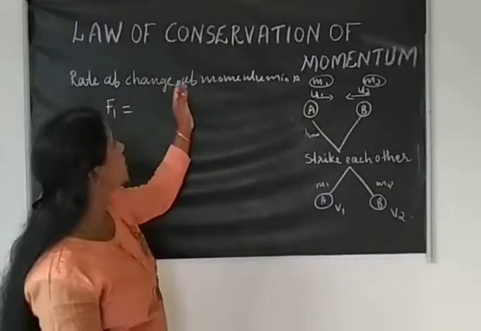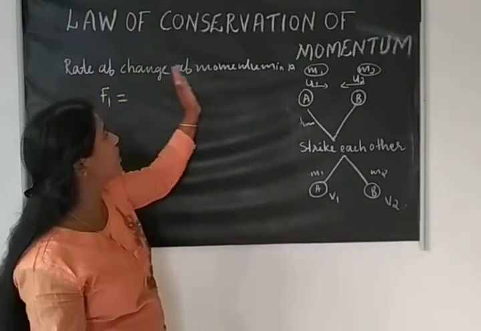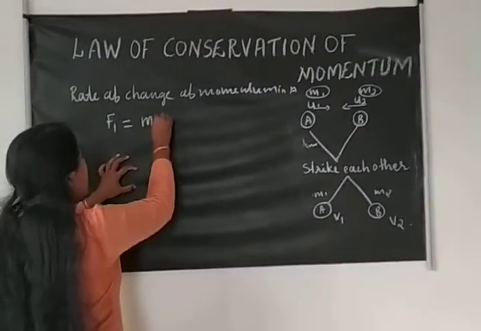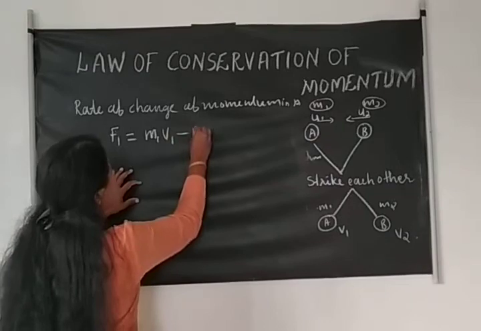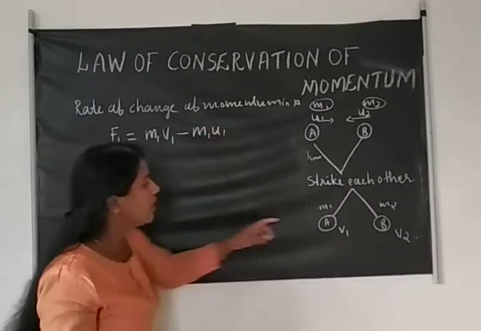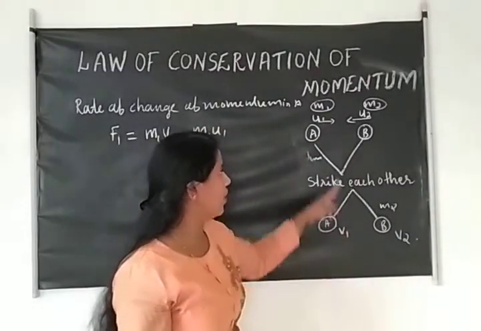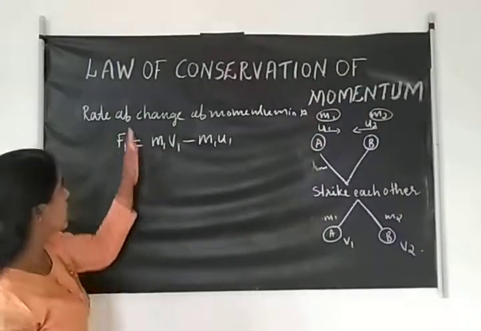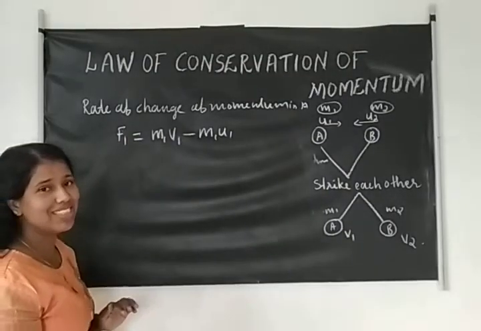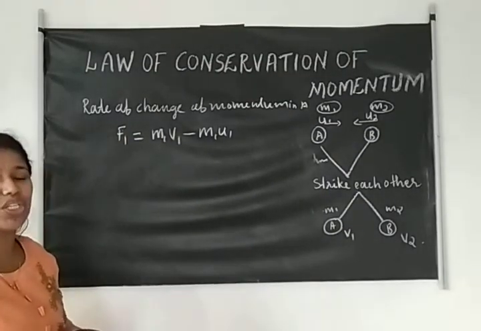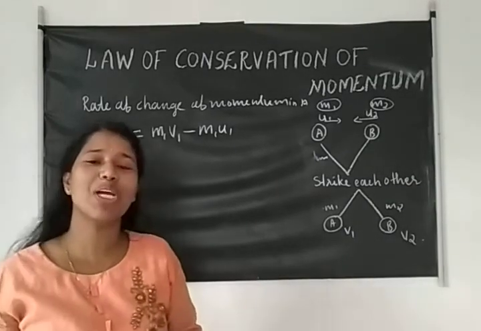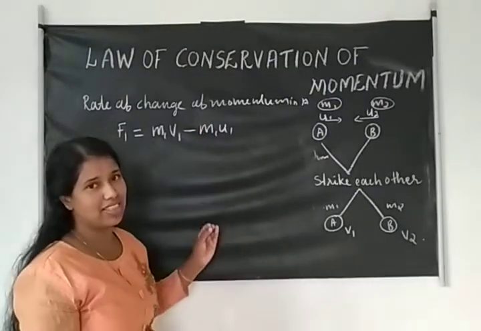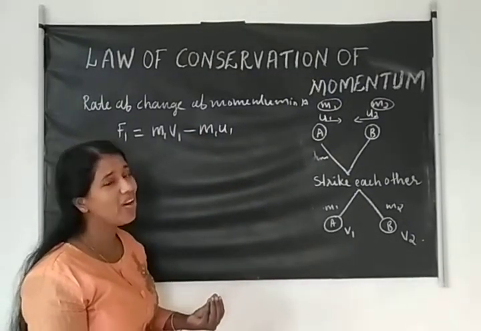So F1 is equal to m1 v1 minus m1 u1, divided by time t. Since v minus u by t is acceleration, force is mass into acceleration.